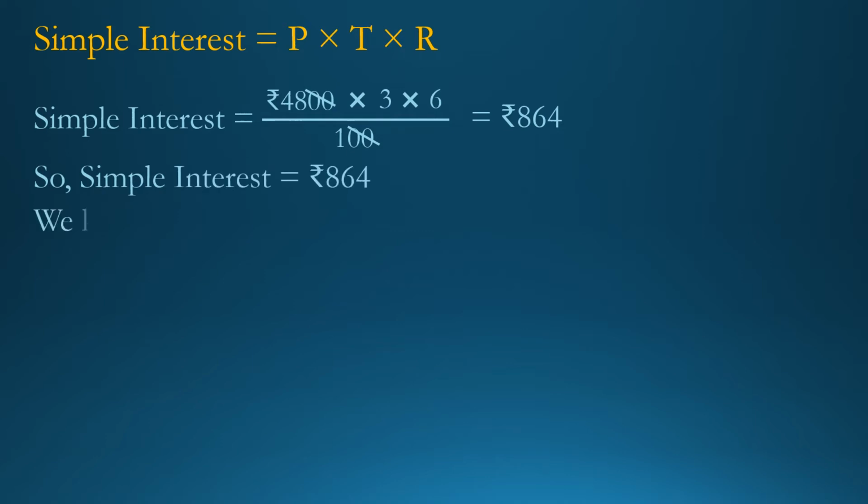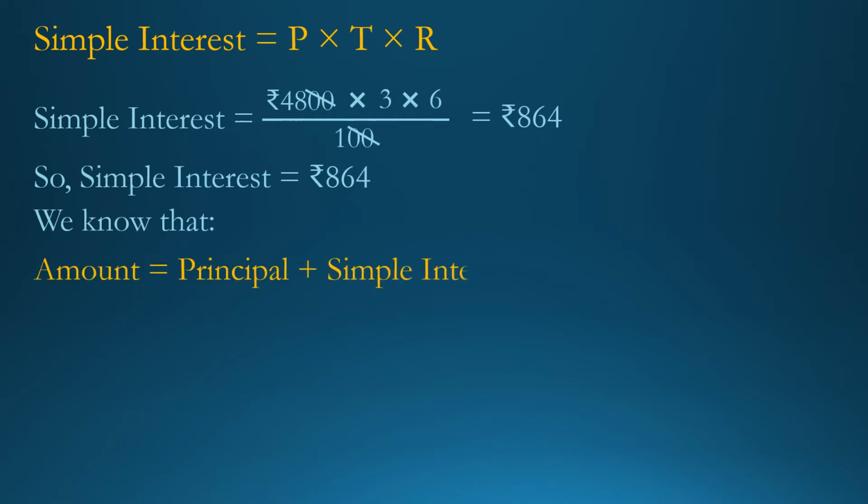Now we find the amount, and we know that amount is equal to principal plus simple interest. Now put the value. Principal is equal to rupees 4800. So write down rupees 4800. Then write the plus sign as it is. And simple interest is equal to rupees 864. So write down rupees 864. Now do the addition.